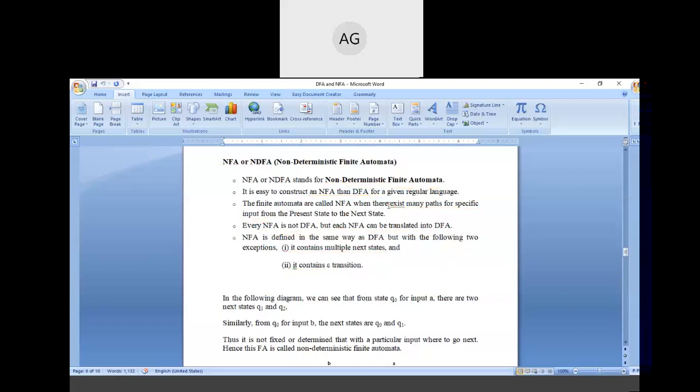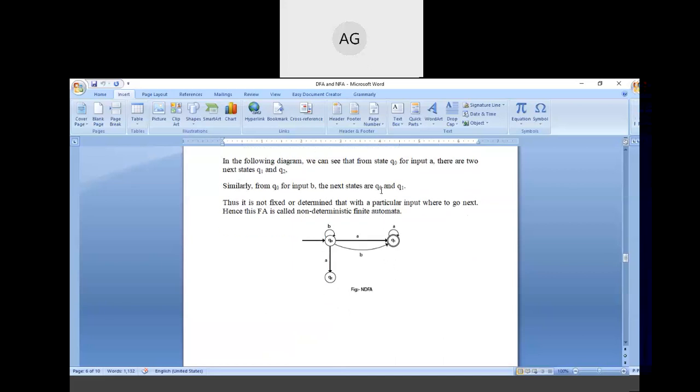So moving on. In the following diagram, we can see that from state Q naught, Q naught is the initial state, Q1 is the final state, and Q2 is the other state, which is non-final state.